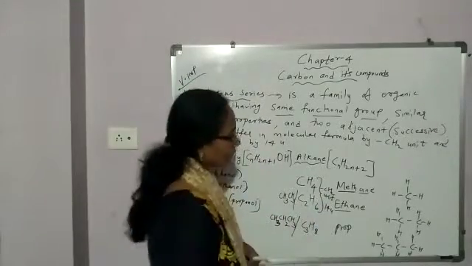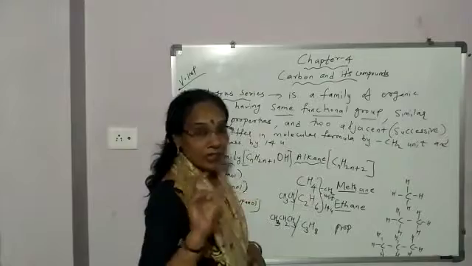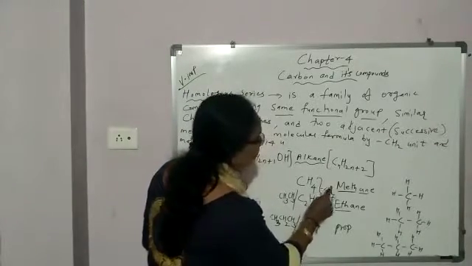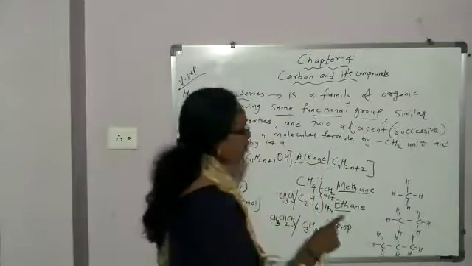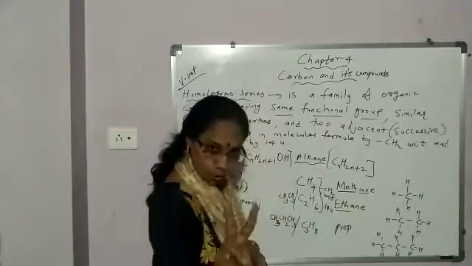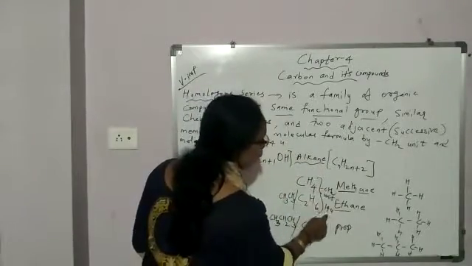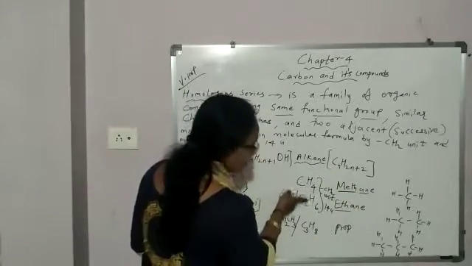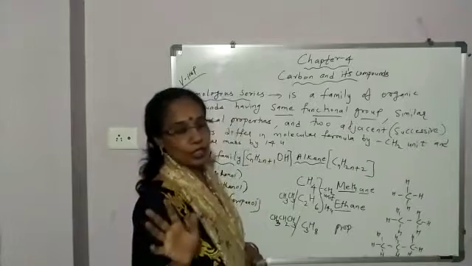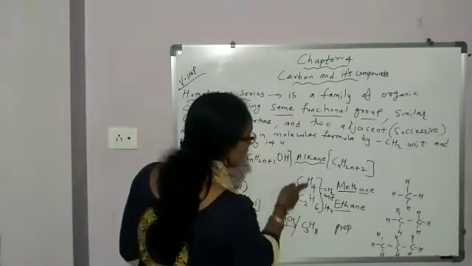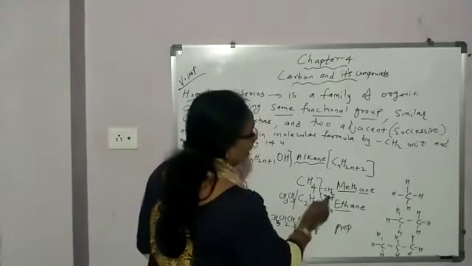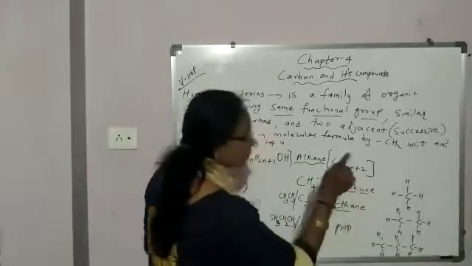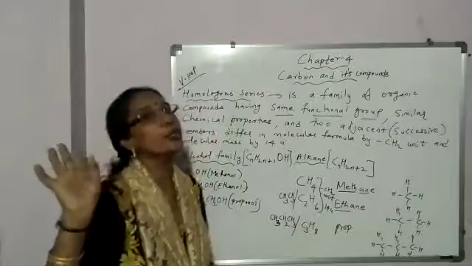CH2. And by molecular mass, what will be the difference in the adjacent two members? Mass of carbon is 12, mass of hydrogen is 1. So, for 2 hydrogens the mass will be 2. So, 12 plus 2, 14 u. So, for two adjacent members in a homologous series, the difference in molecular formula is a CH2 unit and the difference in molecular mass is 14 u.